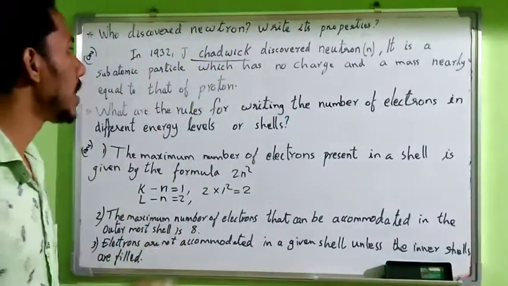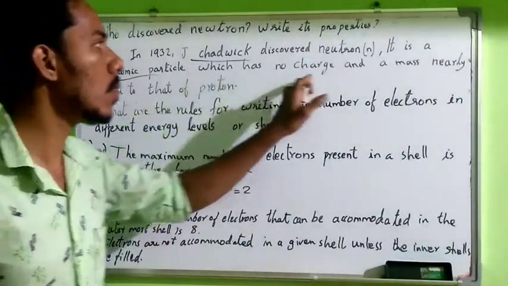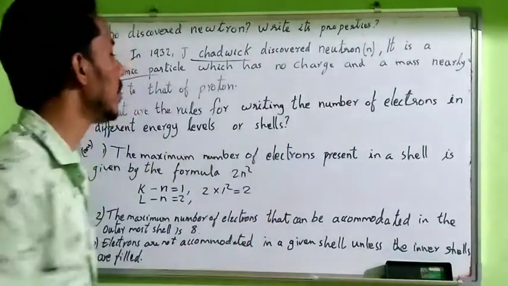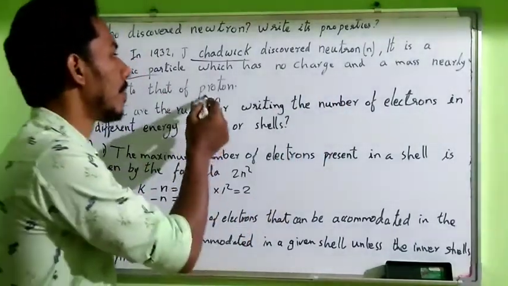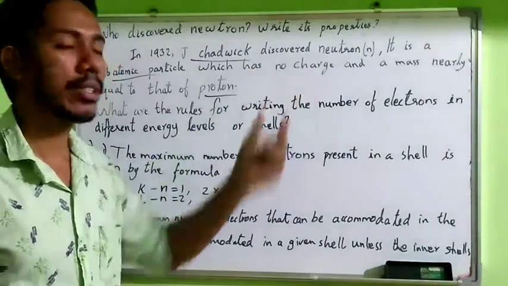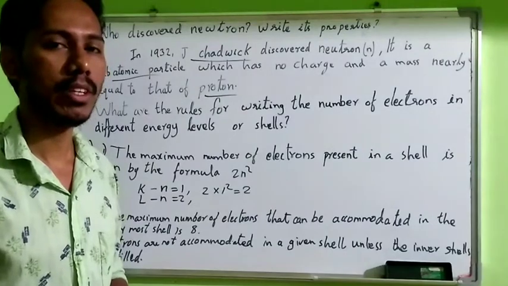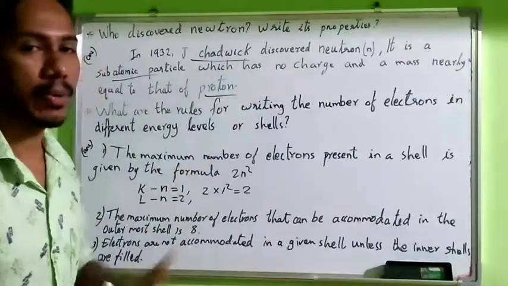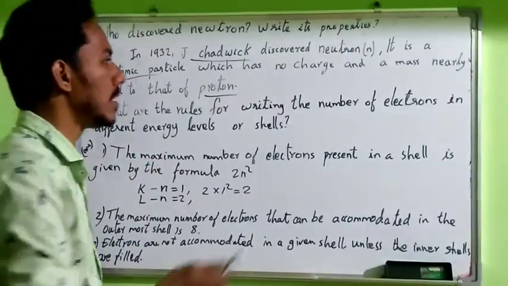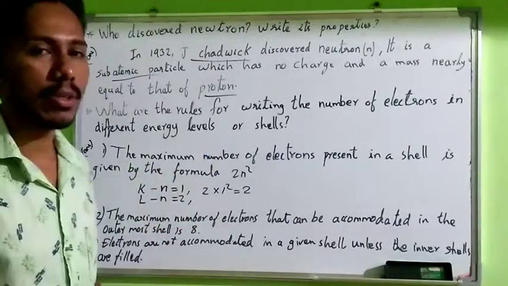It's a subatomic particle like the proton and electron, but it has no charge. The mass is nearly equal to that of the proton, but there is no charge for the neutron. It was discovered by J. Chadwick.